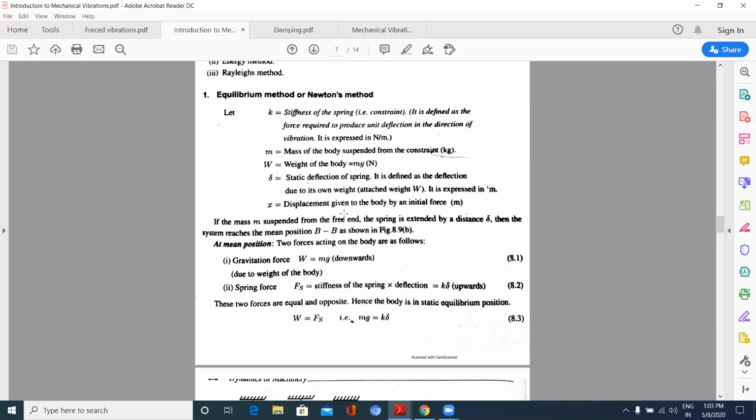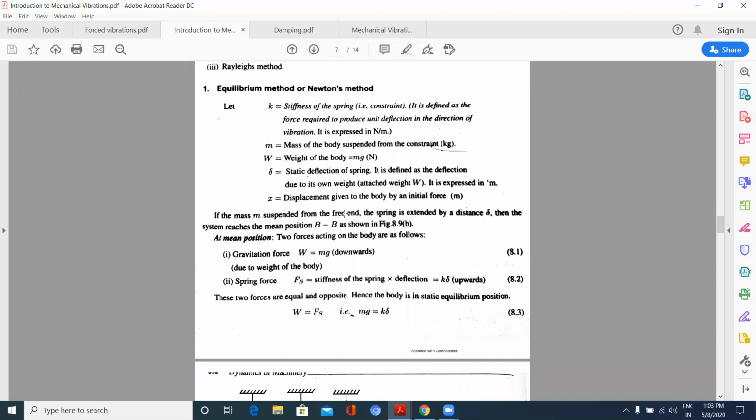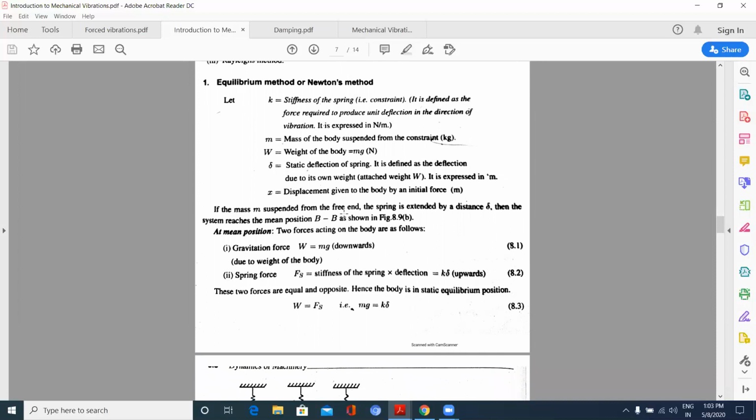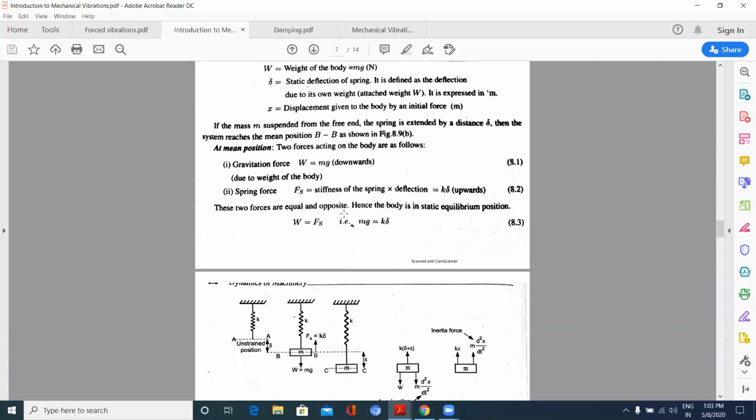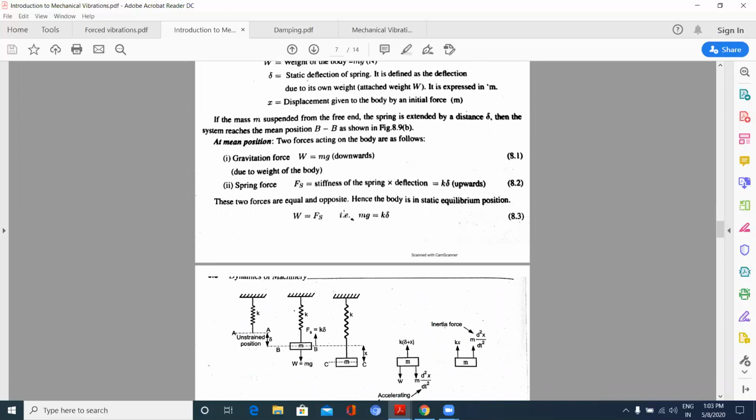Now, delta is the static deflection, and X is the displacement given to the body by an initial force. Initially only we will be giving the force to it. If we give it periodically, then it comes under forced vibration. But if you are giving the force initially, then it is known as a free vibration, and a free undamped vibration.